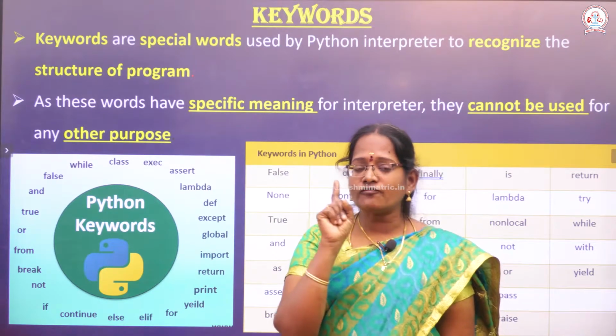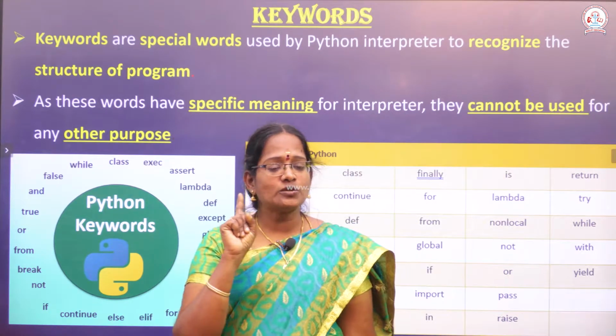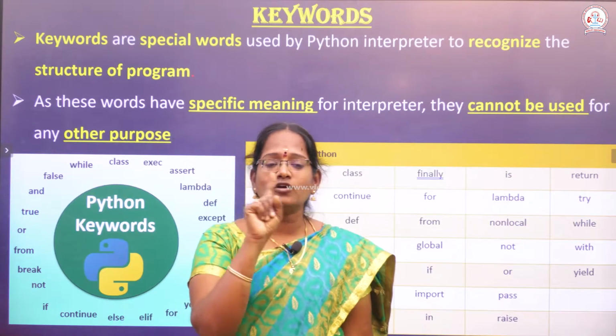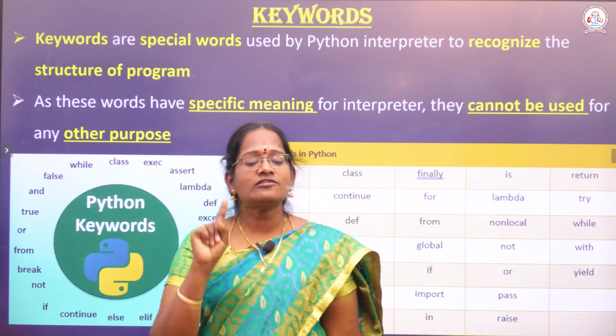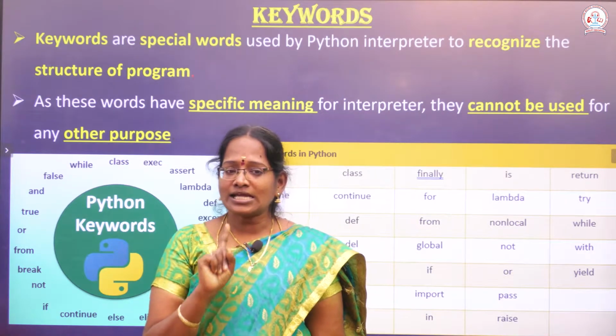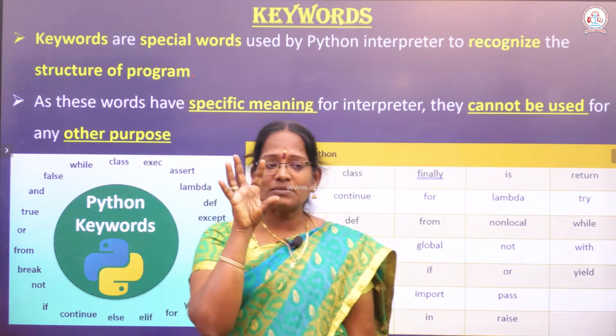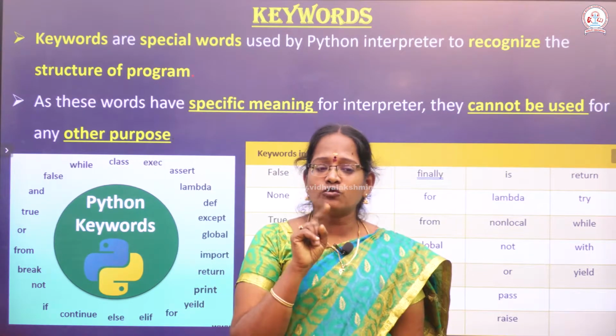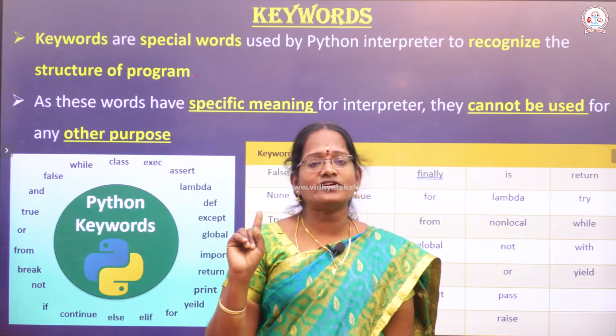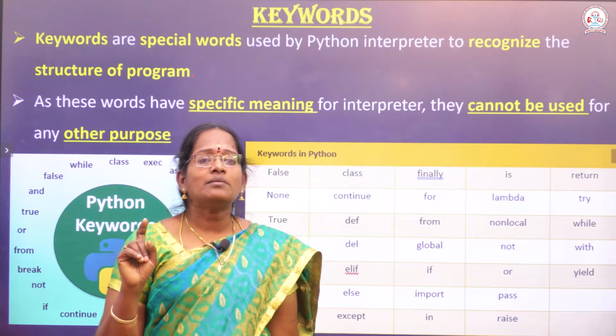For True and False, the first letter should be a capital. True has a capital T, and False also has a capital F. Keep it in your mind. When using True and False in a program, the first letter must be capital. Be careful.